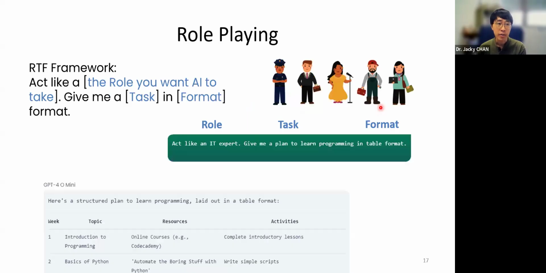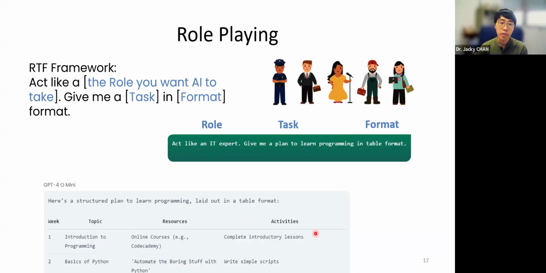We can also do role play. Here we have the RTF format framework, which is the role, and then task, and then format. You will use this prompt to specify the role, and then give the task in a certain format. For example, you can specify an IT expert, and then ask the computer to give a plan on learning programming, and give the answer in table format. Then you will get this plan as the idea from the IT expert.